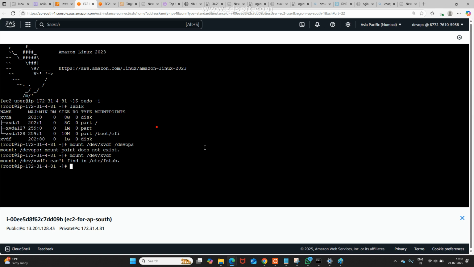We need to check for fstab, the file system tab, that is not there. The mount is correct only.